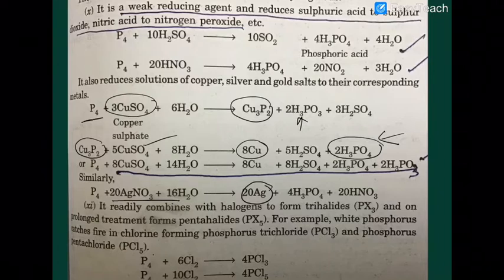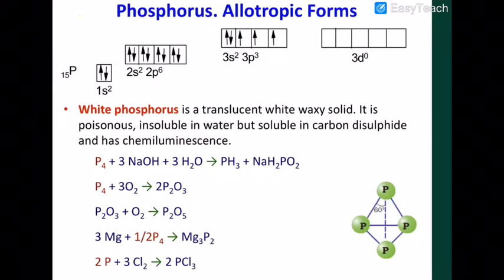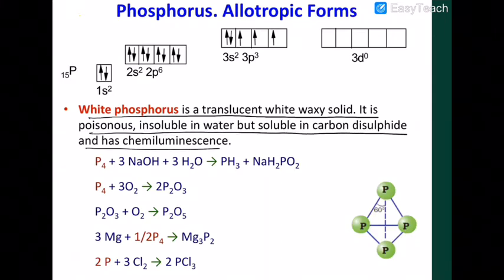Now that is very, very important. White phosphorus reacts with 3 moles of chlorine to give you PCl3. It reacts with excess chlorine to give you PCl5. So remember here that white phosphorus is a translucent white waxy solid. It is poisonous, insoluble in water but soluble in carbon disulfide. It shows chemiluminescence. That is the most important reaction of phosphorus. Red phosphorus does not give this reaction, so you should consider it as white phosphorus.